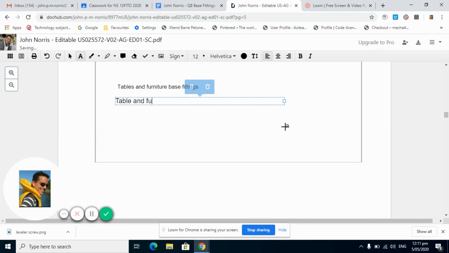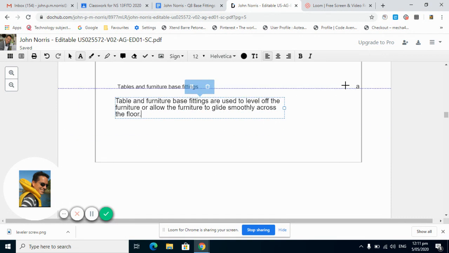Table and furniture base fittings are used to level off the furniture or allow the furniture to glide smoothly across the floor.